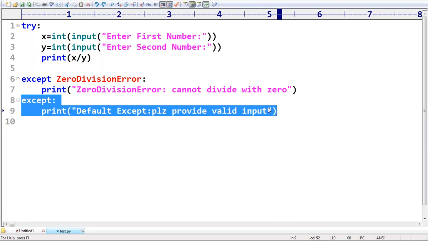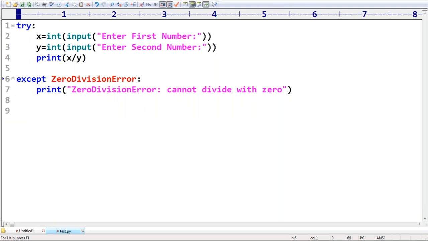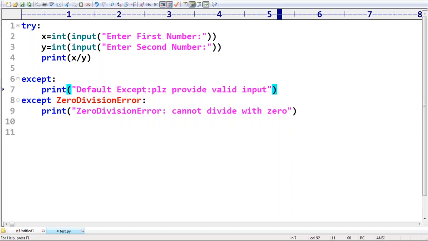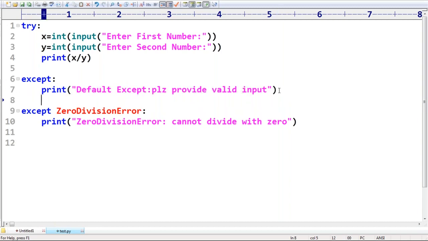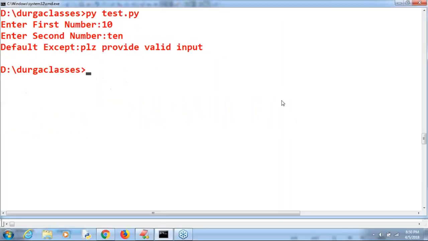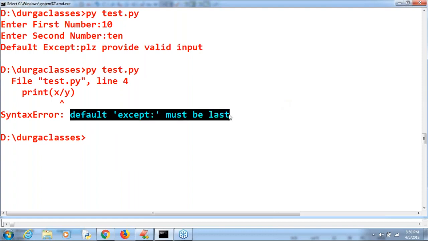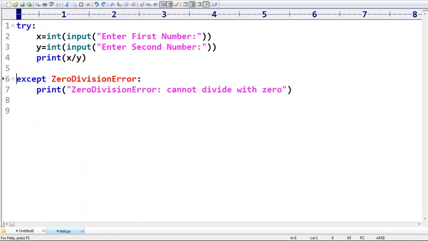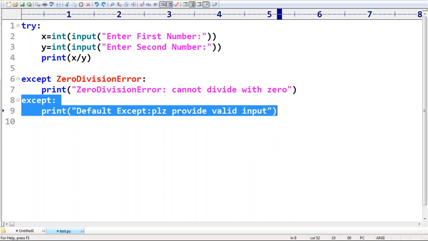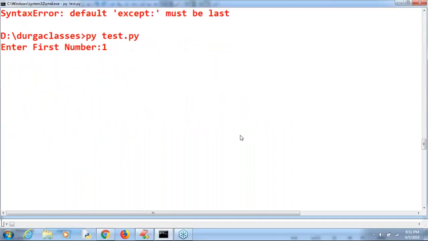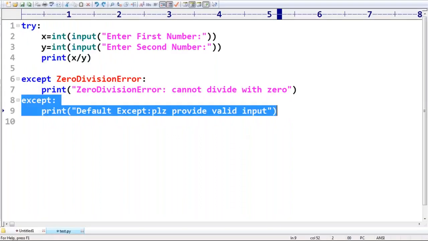Just observe that. I want to take the default except block as the first one. Now have a look: default except must be last. Remember that. So if I take it as the last one, no problem at all. Perfectly it is going to work, with no syntactical mistake. Clear? This is a small restriction.